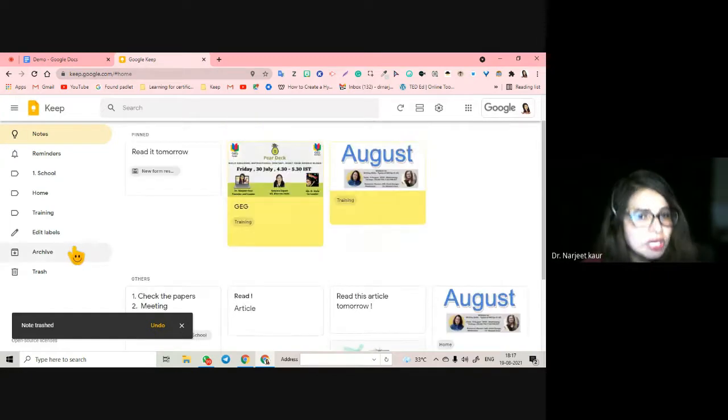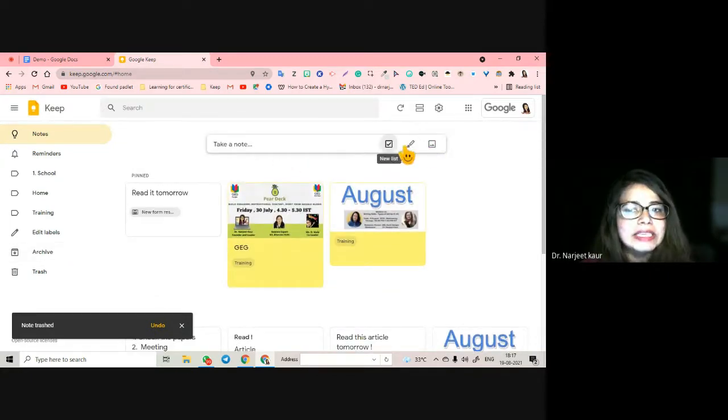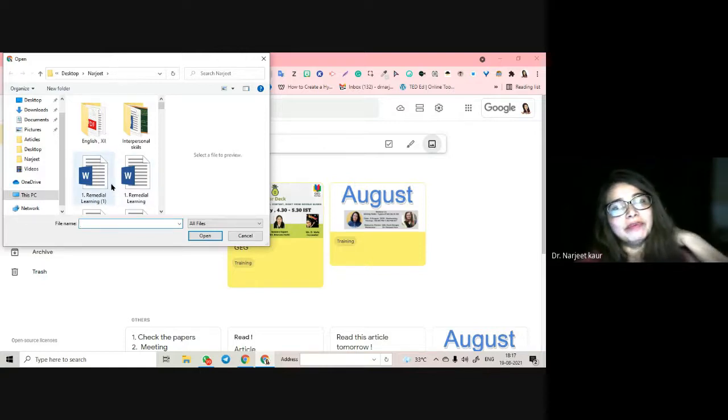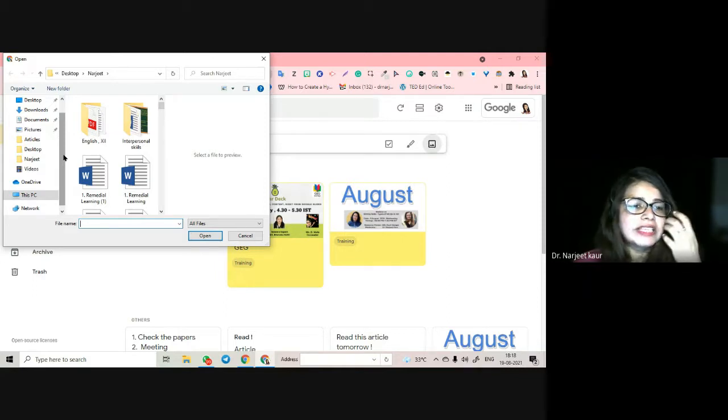What else you can do is add a drawing or image to the note also. For example, we can make headers for it also, but we will do that later. That is not tested, and it is a long thing, how to make headers. But we can get some time together, and I'll teach you how to do the headers for Keep also, which are very, very essential.